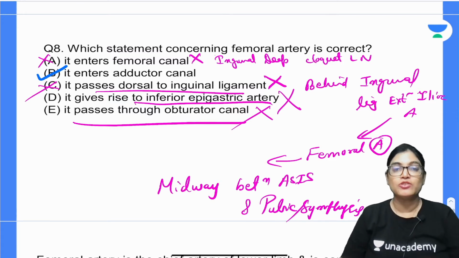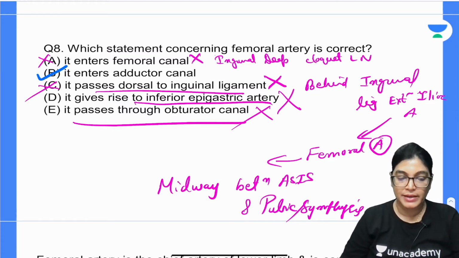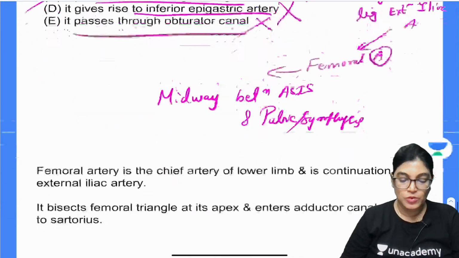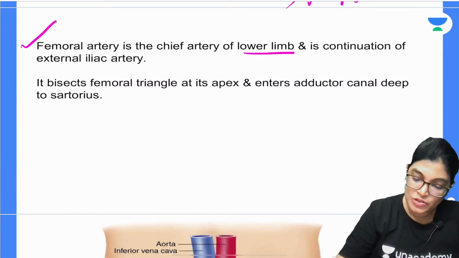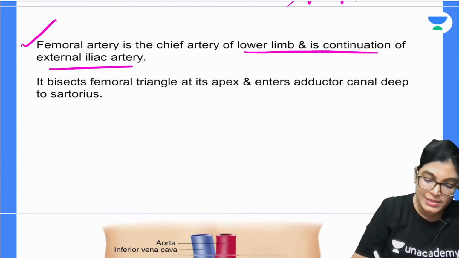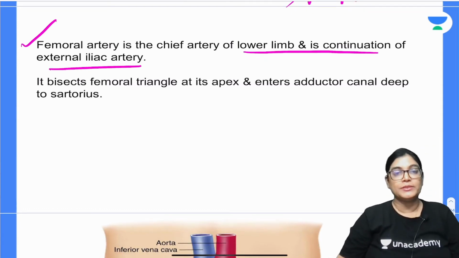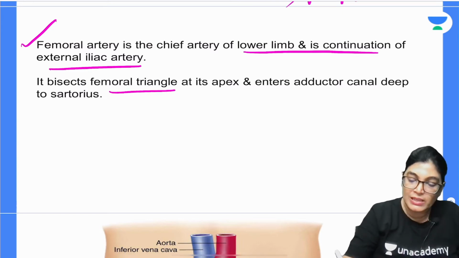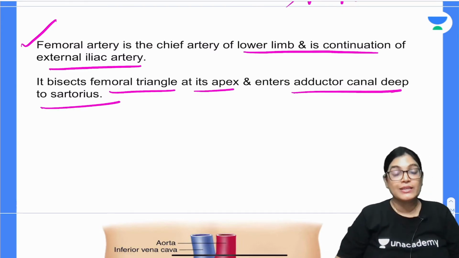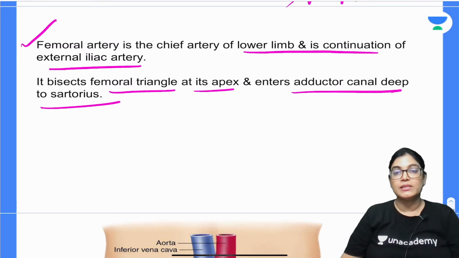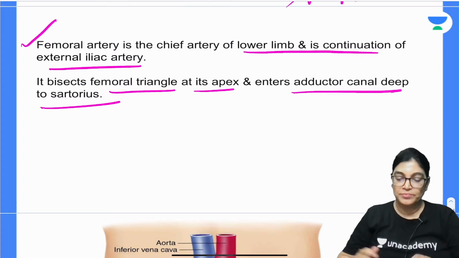Obturator artery is a branch of anterior division of internal iliac artery. Now, let us move on to the next, that is question number 9. Before that, femoral artery is the chief artery of lower limb and we know that it is a continuation of external iliac artery. It bisects the femoral triangle at the level of apex and thereafter it enters the adductor canal deep to sartorius muscle, where the sartorius muscle is forming the roof for the adductor region,